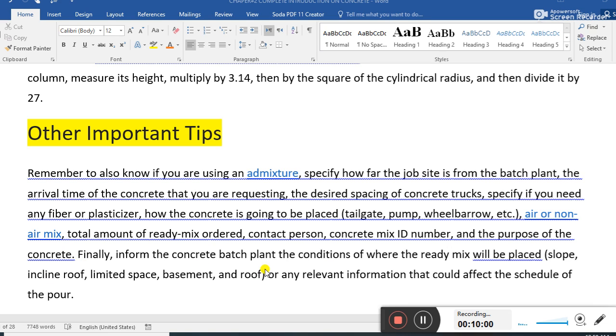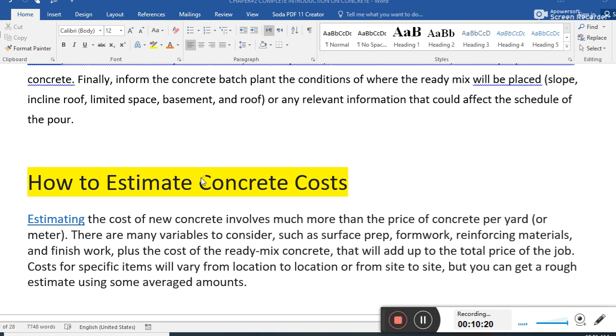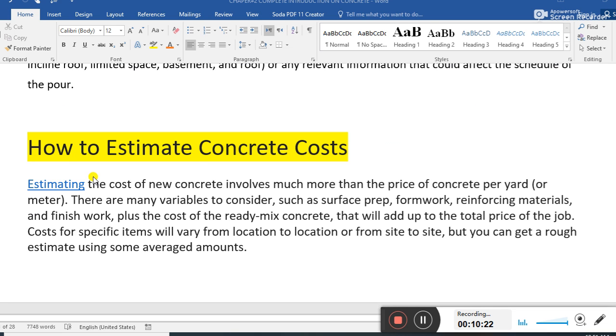Finally, inform the concrete batch plant of the condition of where the ready-mix concrete will be placed: slope, inclined roof, limited space, basement or roof, or any relevant information that could affect the schedule of the concrete pour. Guys, another topic: how they estimate the concrete cost.